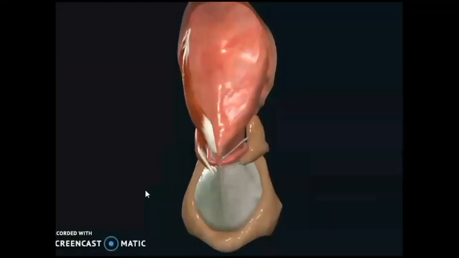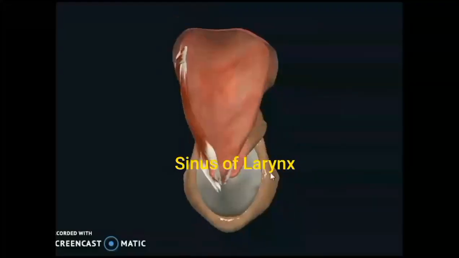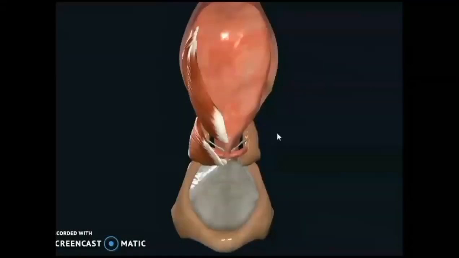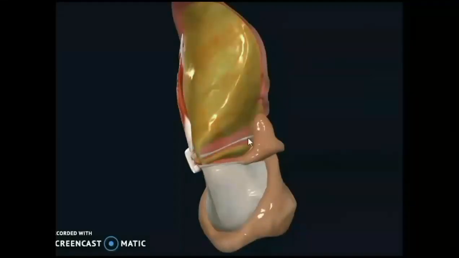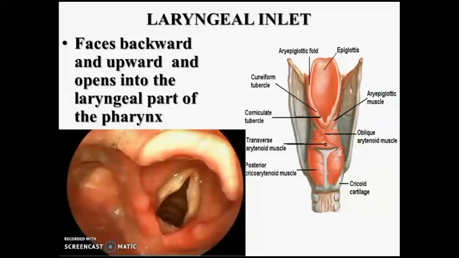Three muscles are beneath the mucosa of the quadrate membrane, and between the vestibular fold and vocal fold you are seeing the sinus of the larynx. That is the sinus of the larynx that you are seeing, the saccule or ventricle of the larynx. So we discussed two membranes, the quadrate membrane and the cricovocal membrane.